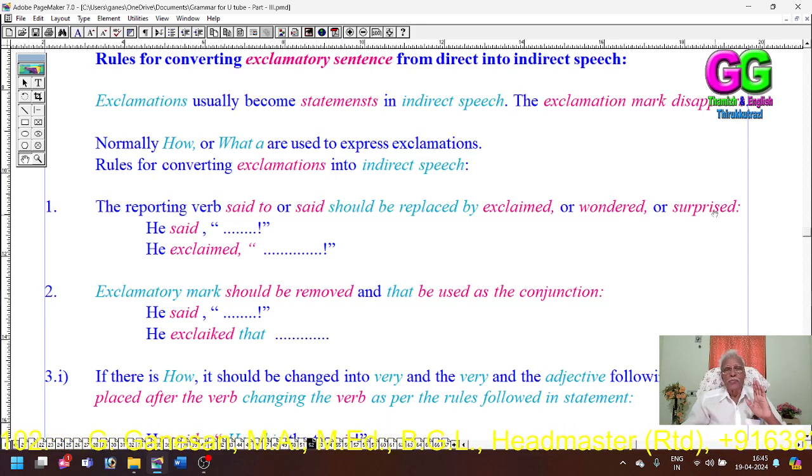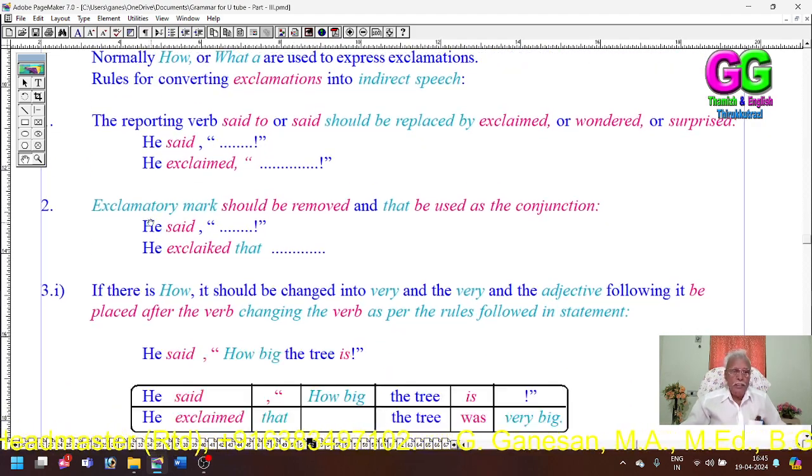These three verbs I have given, but you can use any verb expressing joy. Said becomes exclaimed. That is Rule 1.